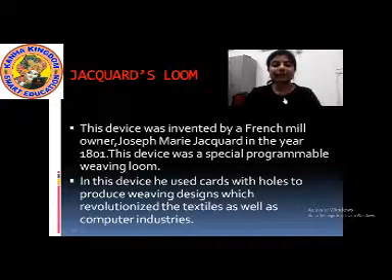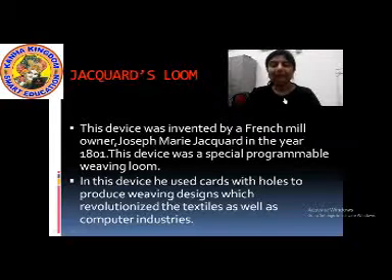Now the next device, that is Jacquard's loom. What is the spelling? Jacquard apostrophe S. Jacquard's loom. L-O-O-M. Jacquard's loom. This is a special programmable weaving loom.